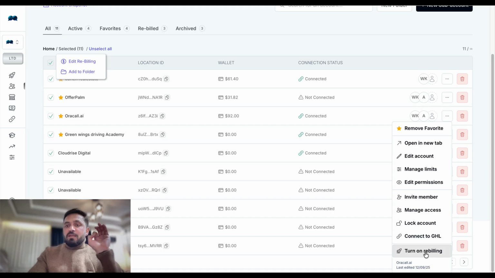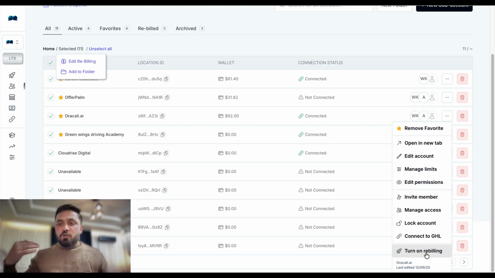On top of that, you can also turn on the rebilling. So rebilling means you're gonna pay 0.07 cents, but you can charge your clients 14 cents, 20 cents. I have seen people charging 35 to 40 cents. So similarly, you just pay 0.07 cents, and you can charge them anywhere between 20 to 40 cents per minute.